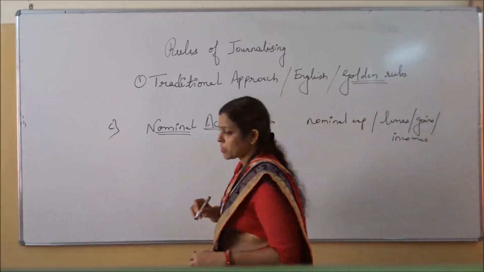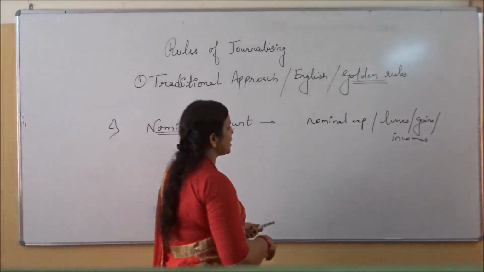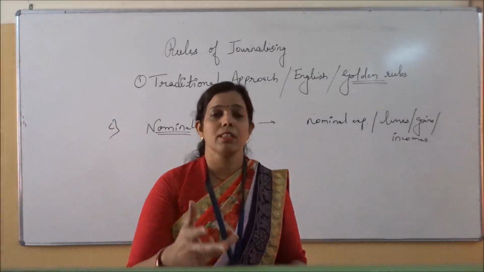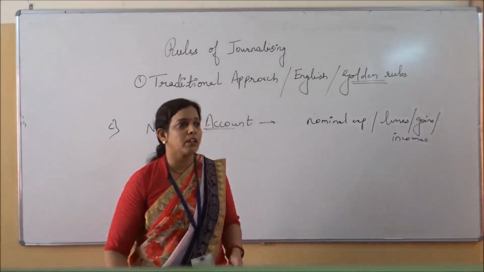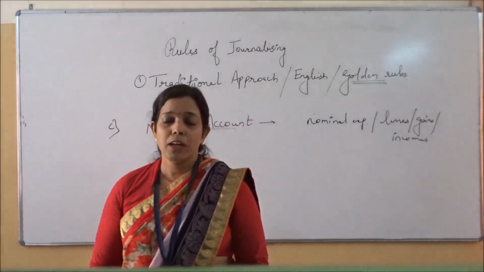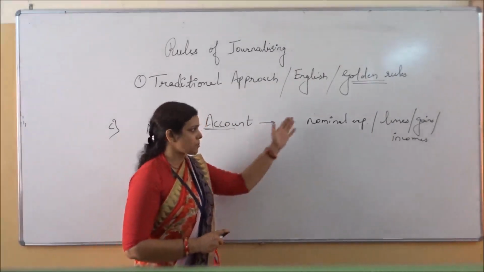These are the items which are coming in the nominal account. So what are the nominal expenses जो daily routine पे business में होता है? It can be salary, it can be wages, it can be discount, it can be commission, it can be rent, it can be electricity bill, it can be stationery, it can be refreshment. So many. There are number of items which are done on daily basis जो expenses होते हैं.